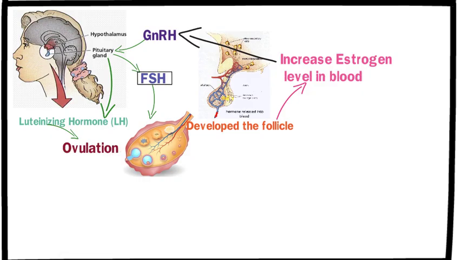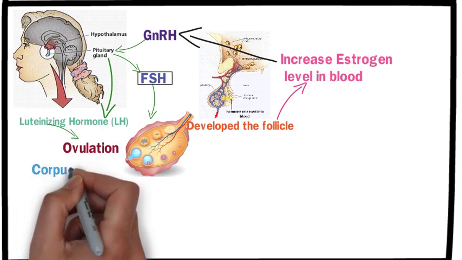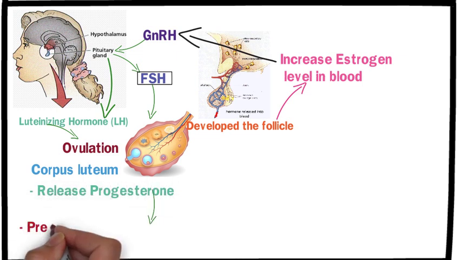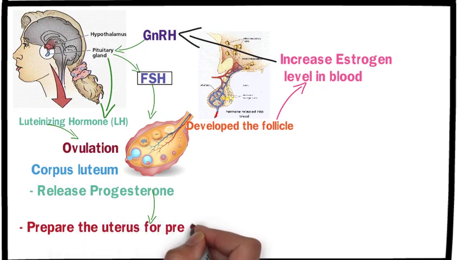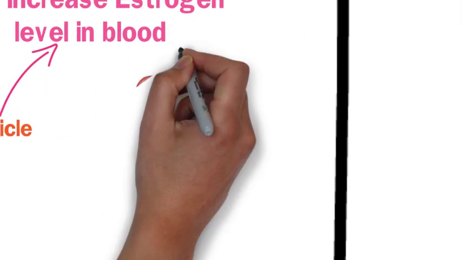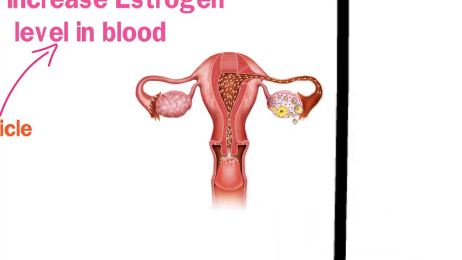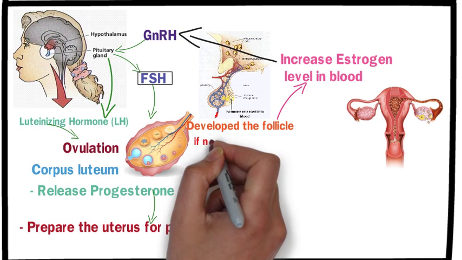After ovulation, the remaining follicle forms a structure called the corpus luteum, which secretes progesterone. Progesterone prepares the uterus to receive a fertilized egg. While estrogen is initially secreted from the follicle, it also plays a supportive role in pregnancy. If intercourse occurs during ovulation, sperm meets the egg, and conception takes place.